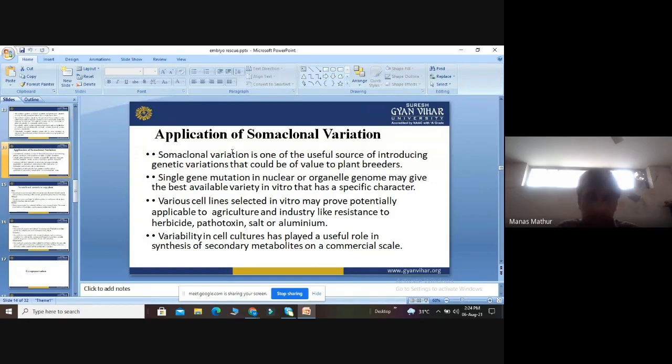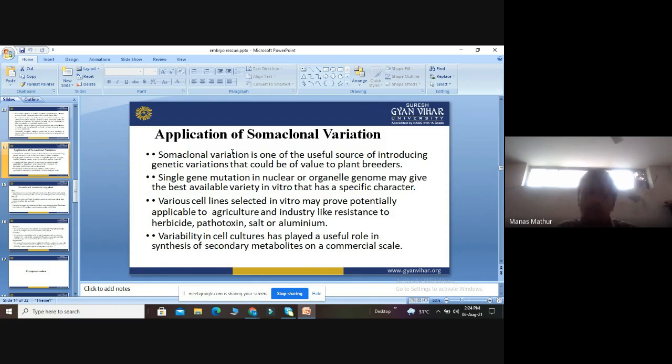Variability in cell culture has played a useful role in the synthesis of secondary metabolites on a commercial scale. Now, what are these secondary metabolites? They are an integral part of the plant metabolism, which has played a useful role in the synthesis of secondary metabolites on a commercial scale.